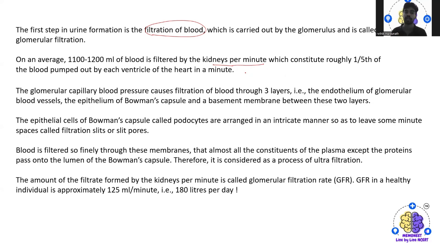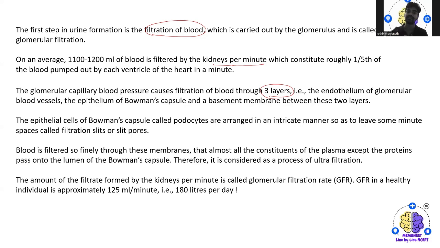Then the glomerular capillary blood pressure causes the filtration of the blood through three layers. One is the endothelium of the glomerular blood vessels, the epithelium of the Bowman's capsule, and the basement membrane between these two layers, that is, between the Bowman's capsule and the glomerular blood vessels. So here the epithelial cells of the Bowman's capsule, called podocytes, are arranged in an intricate manner so as to leave some minute spaces in between. They are called filtration slits or slit pores.